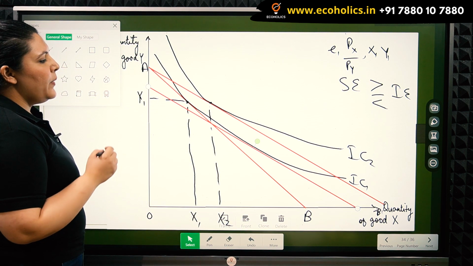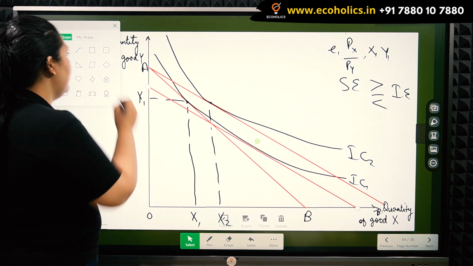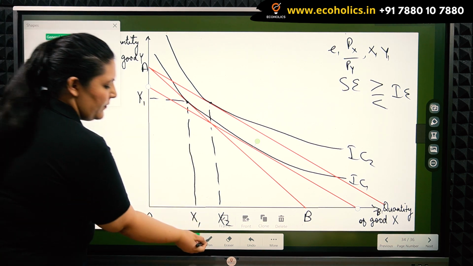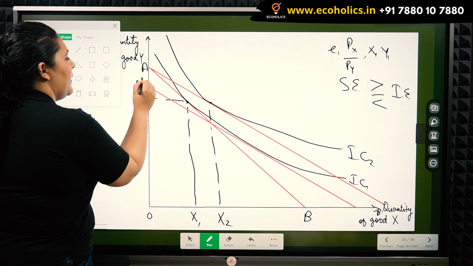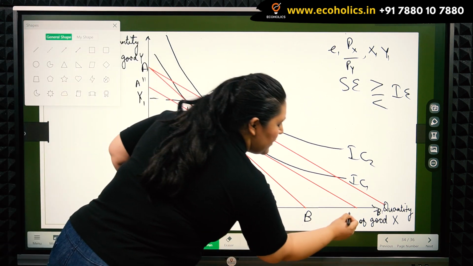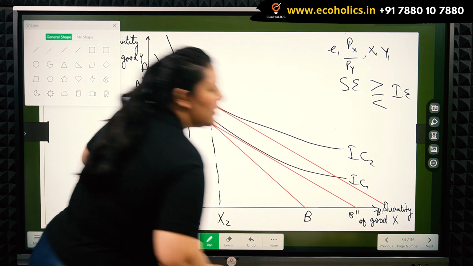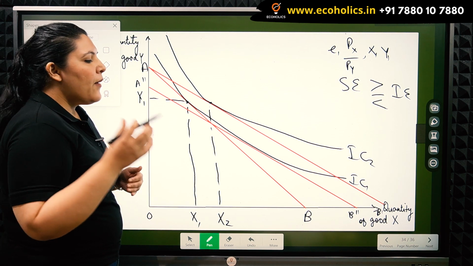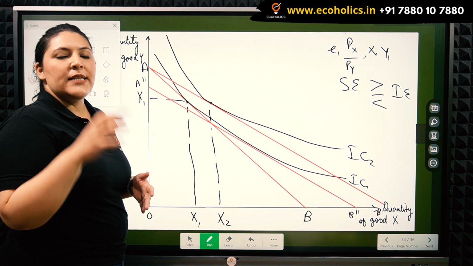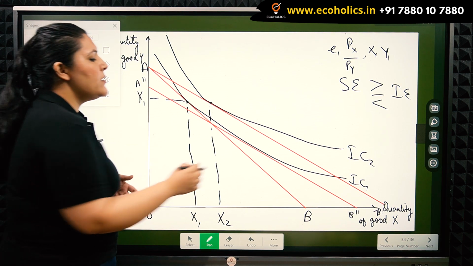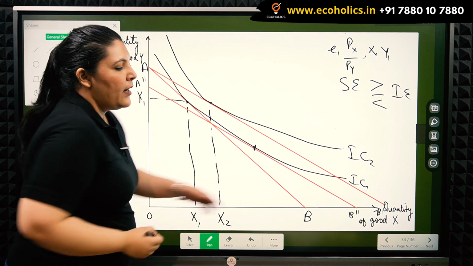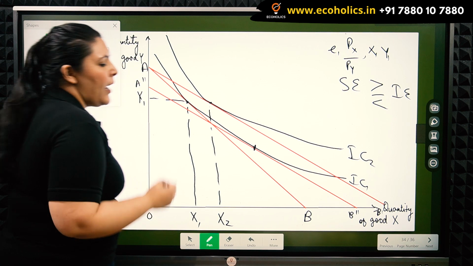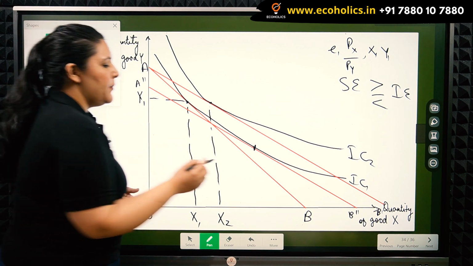So here we get a parallel line A''B'', which is depicting the new price line when the consumer's income has been compensated to reach his old utility level at IC1 and his old income.